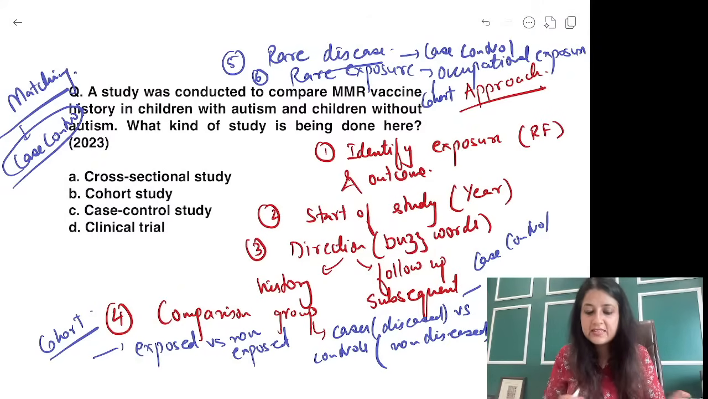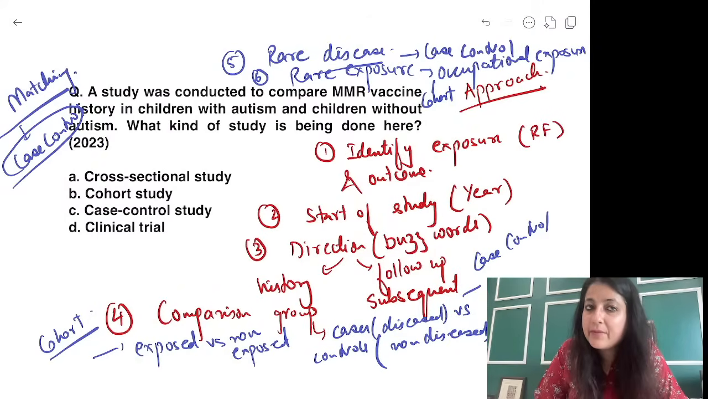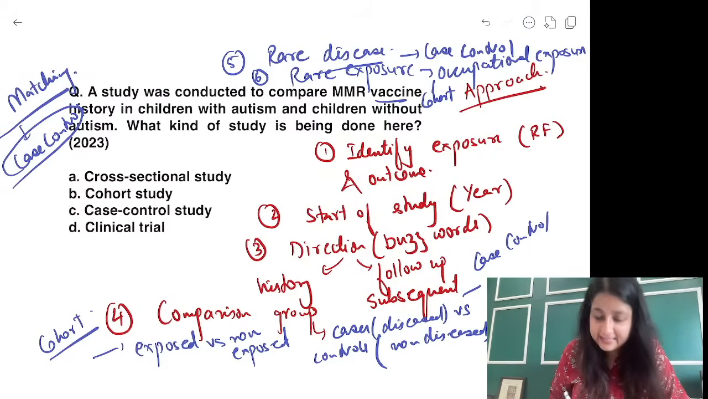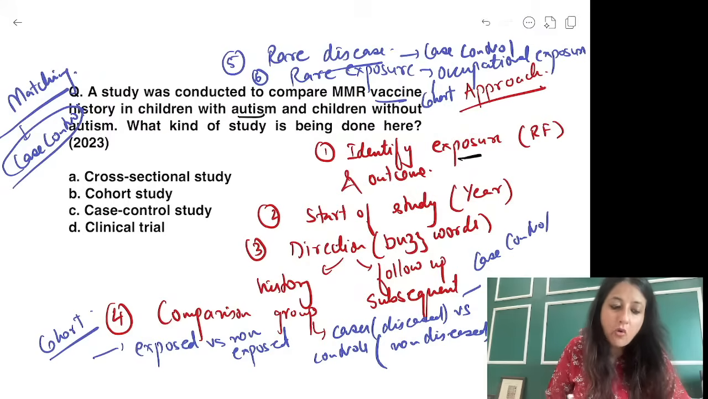A study was conducted to compare MMR vaccine history in children with autism and without autism. What kind of study is being done? Now don't get confused with vaccine. Ki vaccine means interventional study design. No. You have to see a couple of things. First of all, what is your exposure? Vaccine. What is your outcome? Autism. Now autism, everybody, is a rare disease.